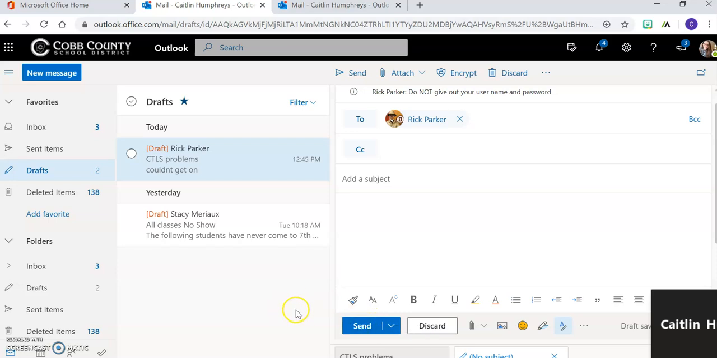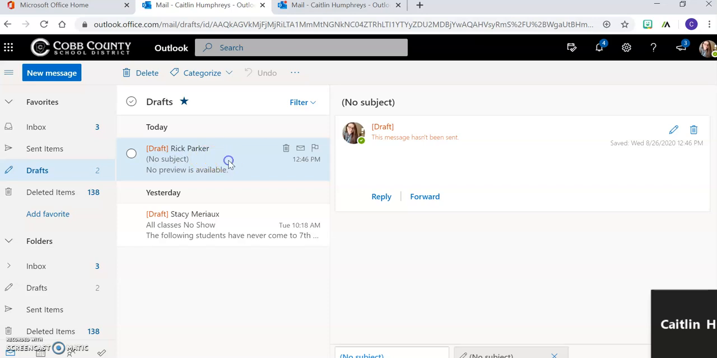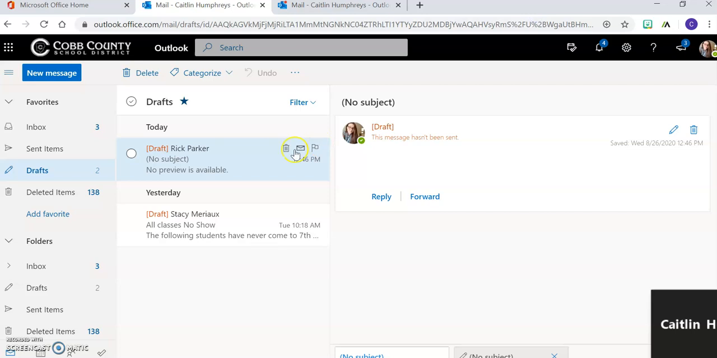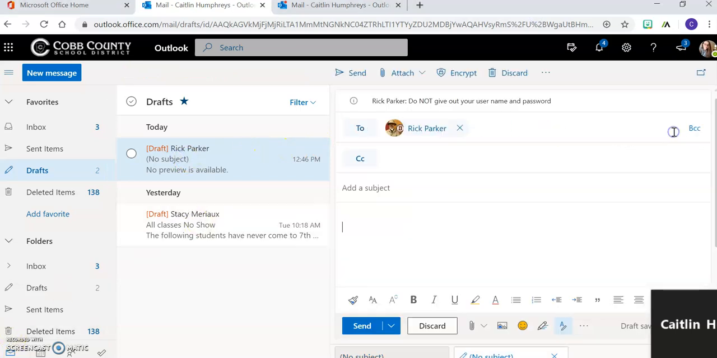If you are not done and you need to go back and try again, remember, just go back. It's going to save it as a draft. It's right here, still here. So I'm going to open my draft. Oh, excuse me. I'm going to edit my draft.